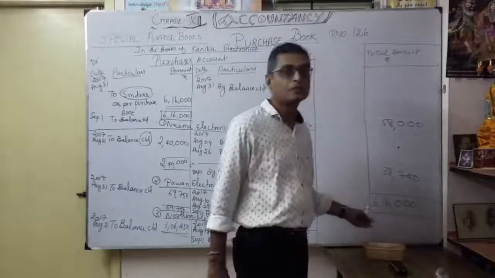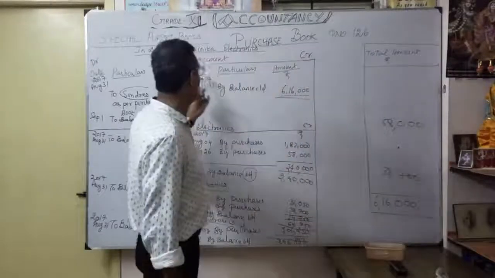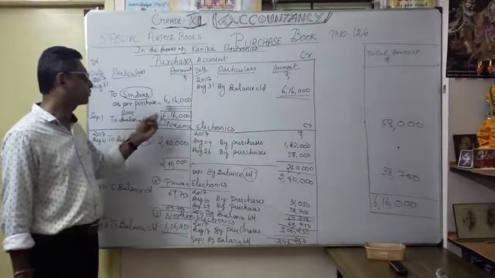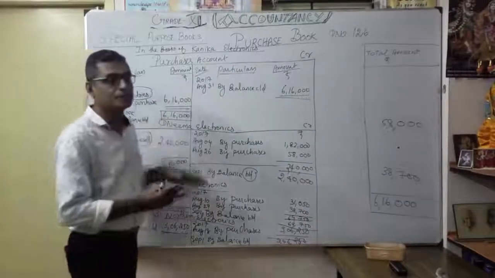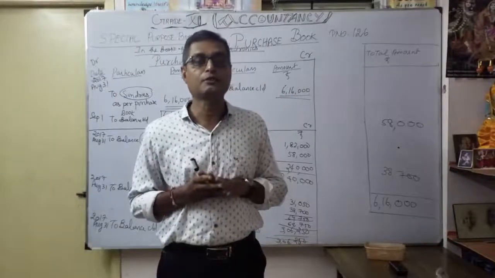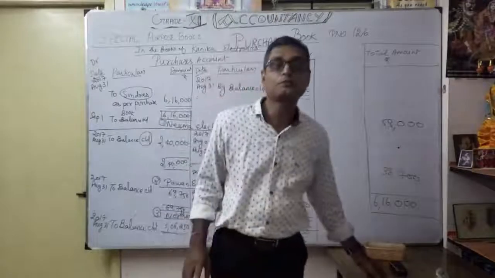What are the totals? You have to say purchase account. Then you want to open a purchase account. Then you want to mention the sundries as per the purchase book. Thereafter, you want to open the supplier's ledger. Accordingly, you want to enter the transactions. Okay. So I hope that you understood the purchase book.